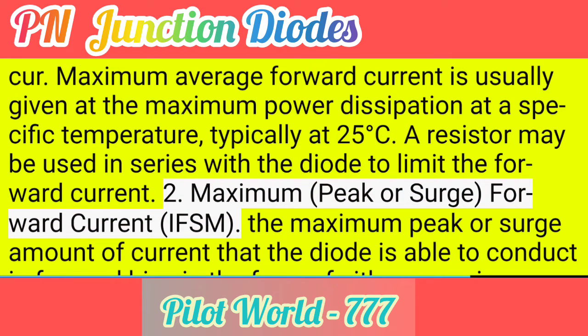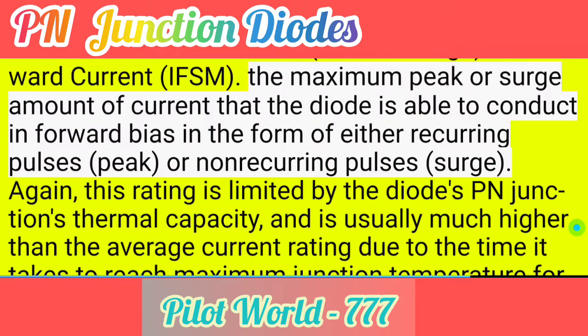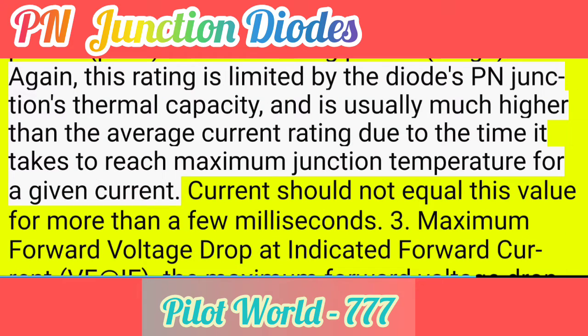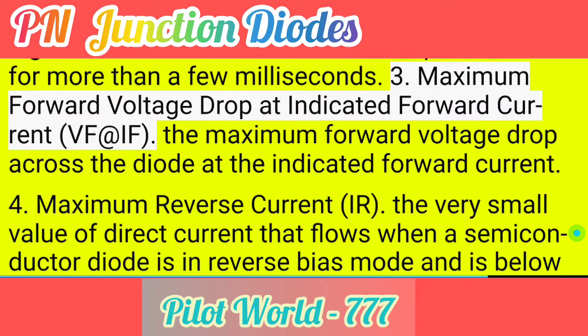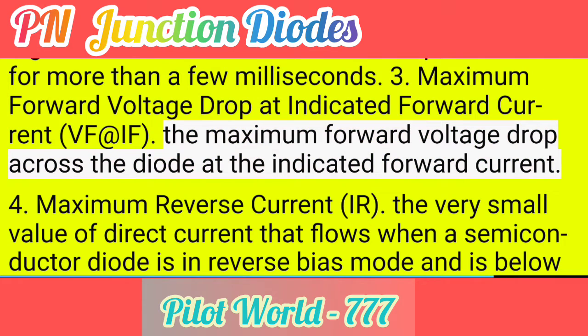2. Maximum peak or surge forward current, IFSM. The maximum peak or surge amount of current that the diode is able to conduct in forward bias in the form of either recurring pulses, peak, or non-recurring pulses, surge. Again, this rating is limited by the diode's PN junction's thermal capacity and is usually much higher than the average current rating due to the time it takes to reach maximum junction temperature for a given current. Current should not equal this value for more than a few milliseconds. 3. Maximum forward voltage drop at indicated forward current, VF. The maximum forward voltage drop across the diode at the indicated forward current.